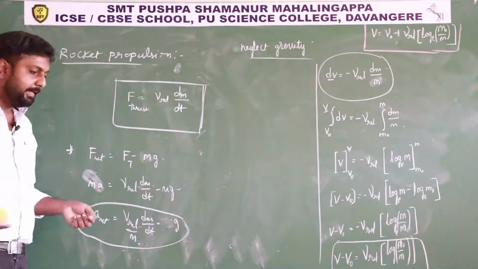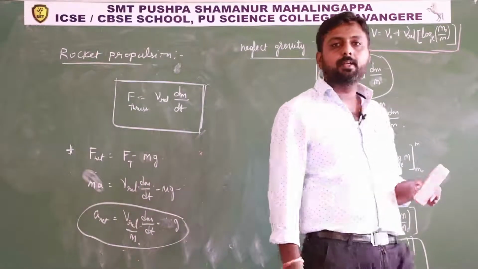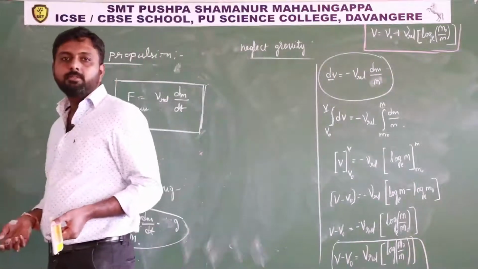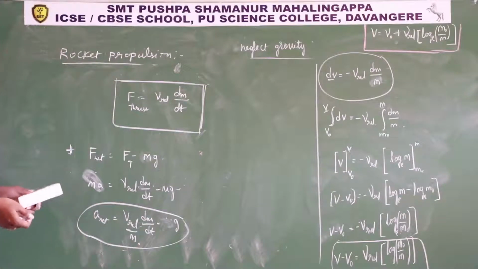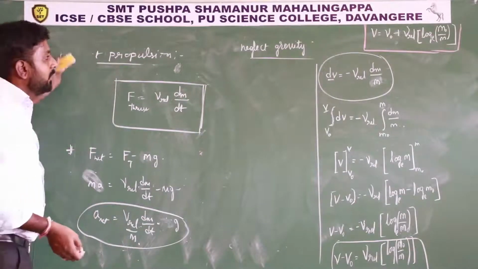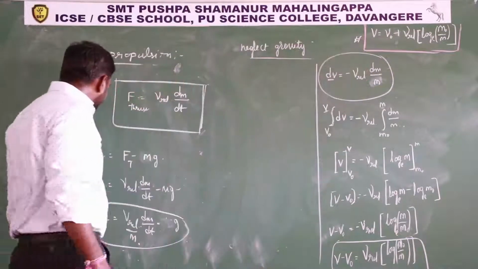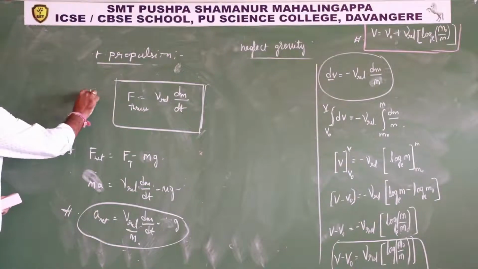So I explained examples of the law of conservation of momentum, that is the recoil speed of a gun. Then concepts about explosion, and next rocket propulsion. So you have to remember this formula and these two formulas and this one.